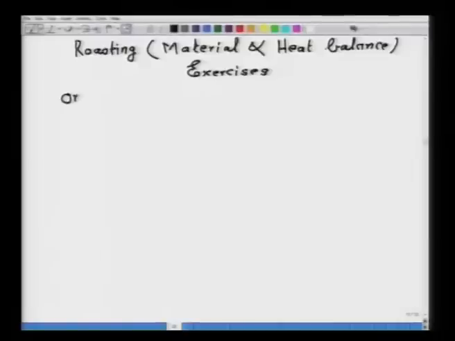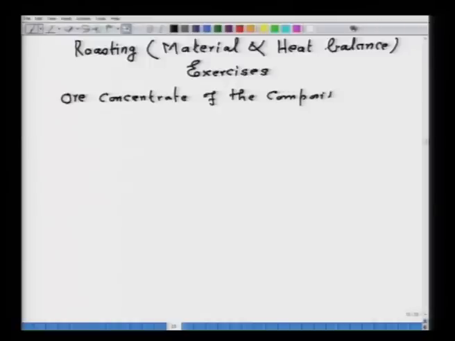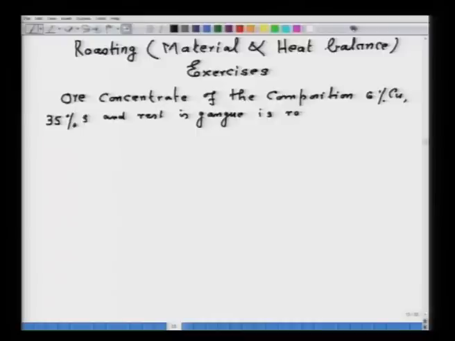So, I am taking problem number 1. An ore concentrate of the composition 6% copper, 35% sulfur, and the rest gangue, is roasted with oxygen, of course derived from air.